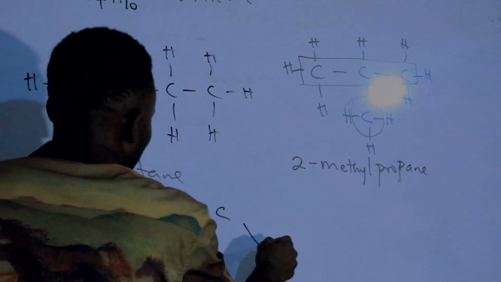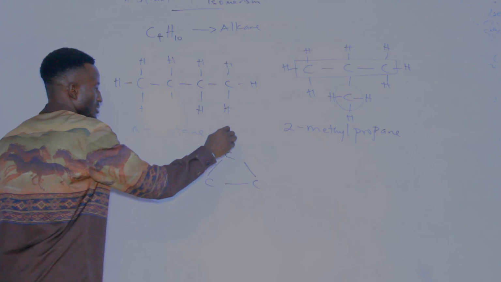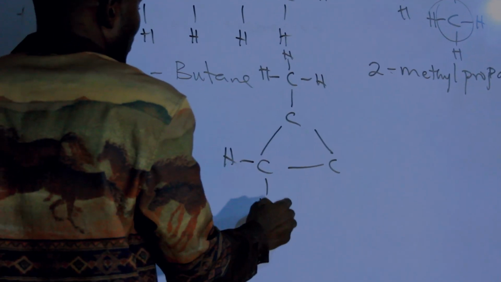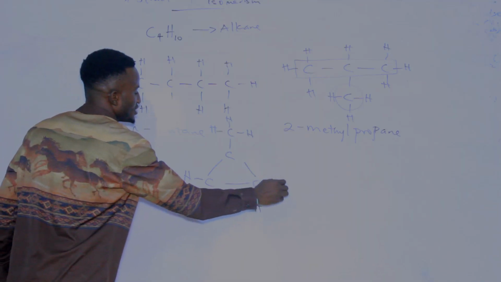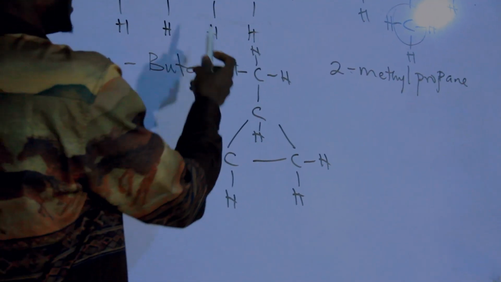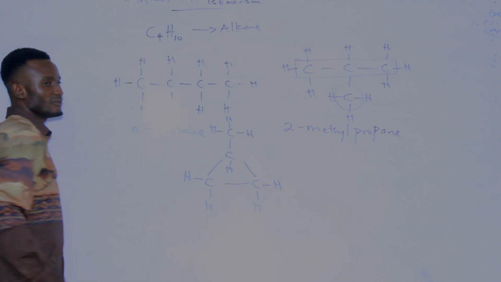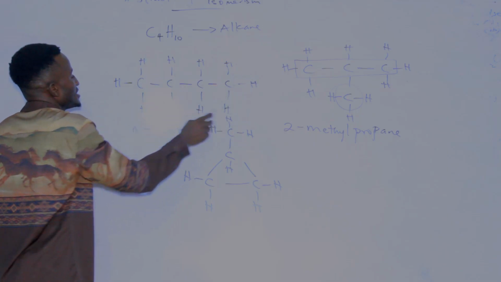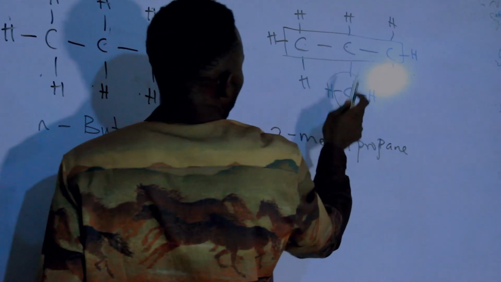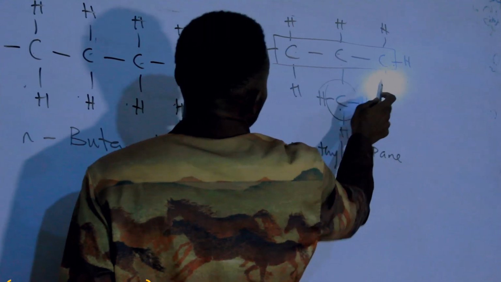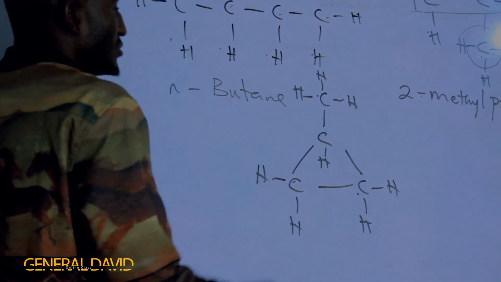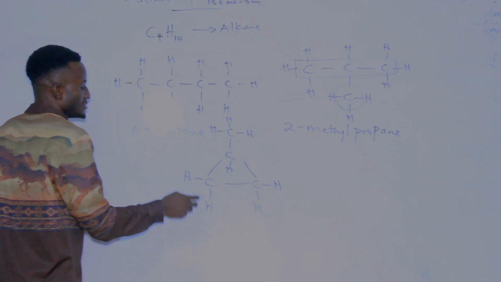Then we can still have another one, the same structure, like this. If you check it very well, don't forget that each carbon must be tetrahedral, that is, it must have 4 bonds. If you count this very well, this one has 4 carbons and 10 hydrogens, C4H10. This one also has 4 carbons and 10 hydrogens, the same thing. And this one has 4 carbons and 8 hydrogens.